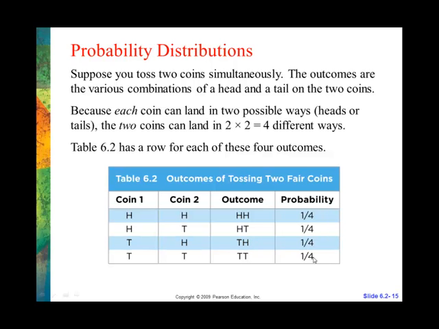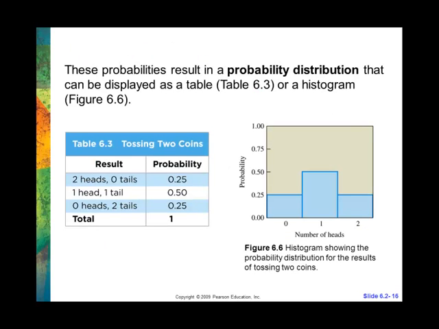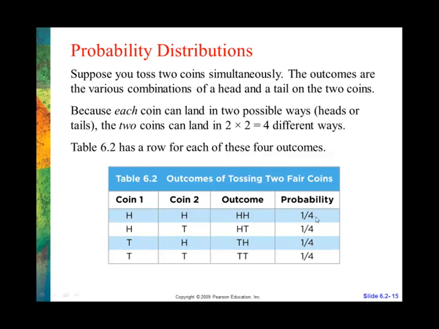When you make a probability distribution, you start with this. The probability of each thing should be the same. Then we turn it into events to see what the probability of the events occurring is.